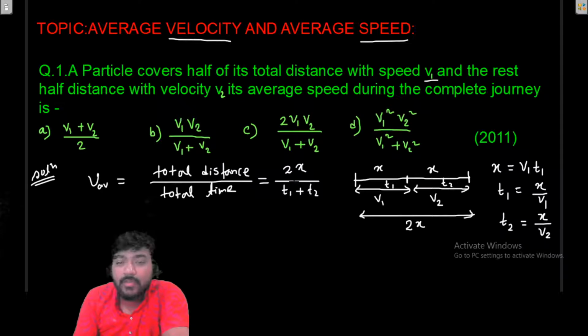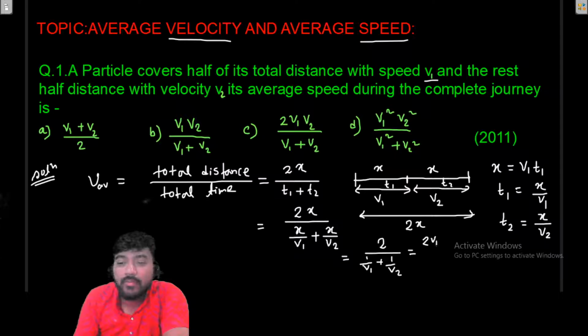If we substitute this result, it will be 2x divided by x by v1 plus x by v2. Now x will cancel out, so it will be 2 divided by 1 by v1 plus 1 by v2, and that will be 2 v1 v2 divided by v1 plus v2. So this will be the average velocity, and C will be the correct answer.